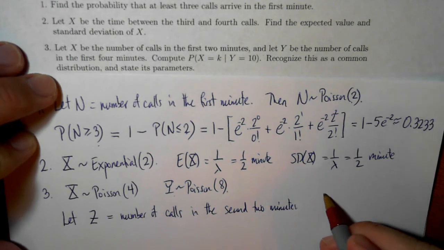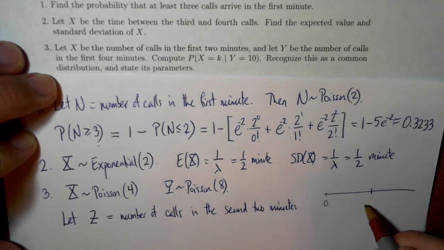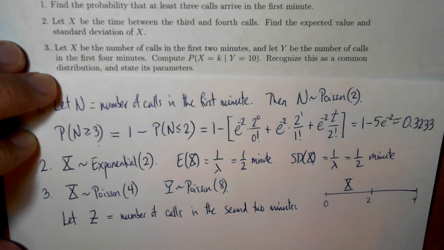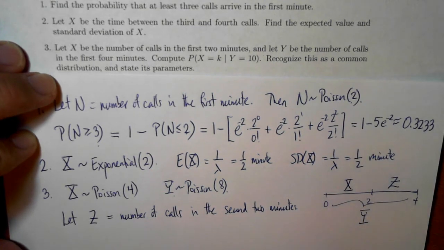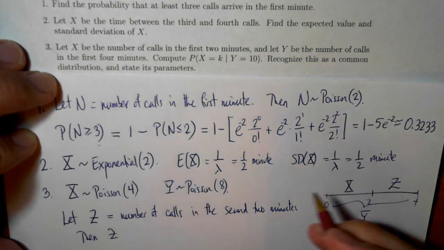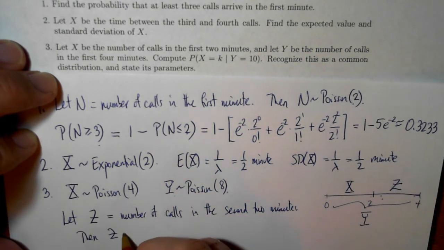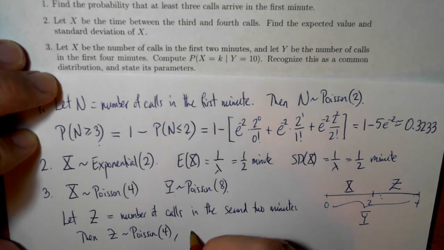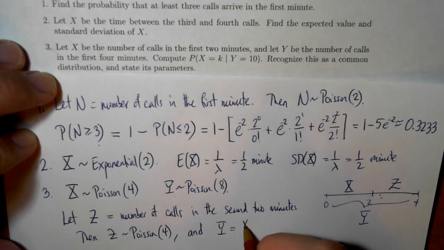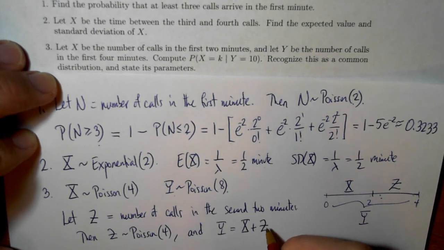Okay, so in other words, here's 0 minutes, 2 minutes, 4 minutes. X will be the number of calls in the first 2 minutes. Z is the number of calls in the second 2 minutes. And clearly, capital Y will be the number of calls in the first 4 minutes. Then Z, this also has length 2 minutes. So that has Poisson distribution also with parameter 4. And we also observe that Y is equal to X plus Z.